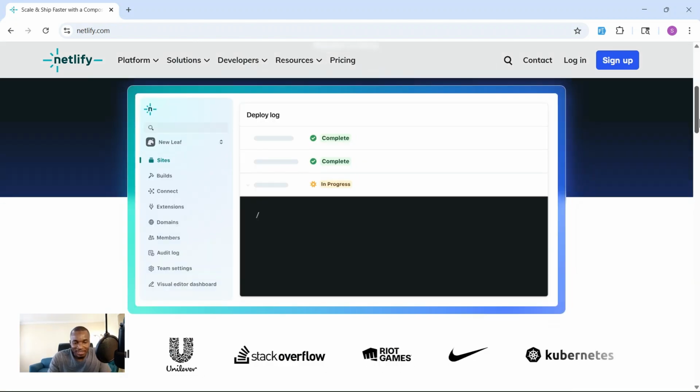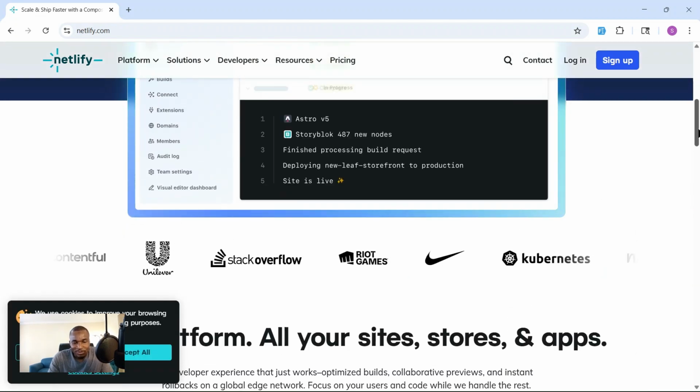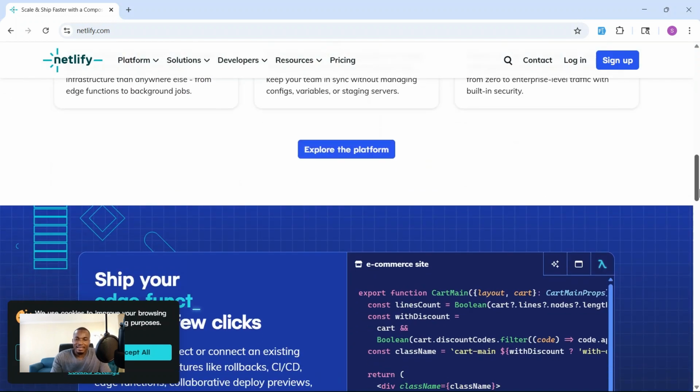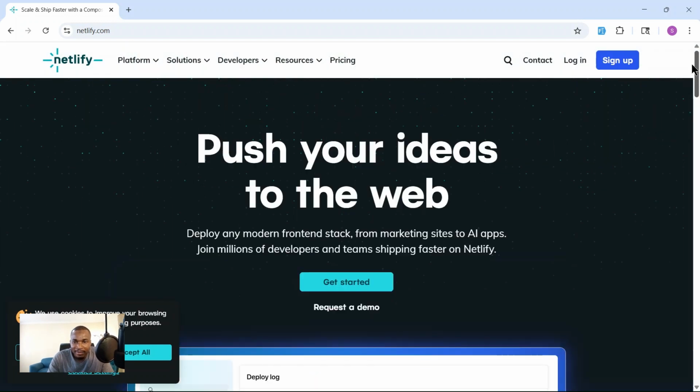Actually, the link was already there. You can see many companies also use this one.